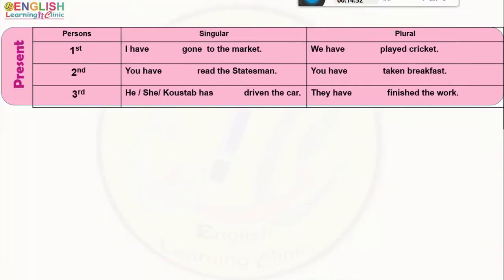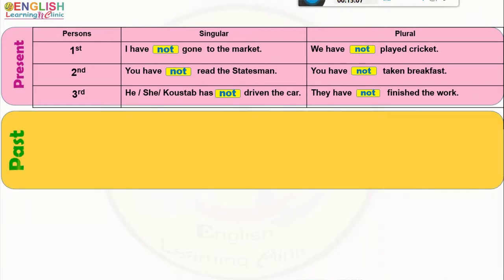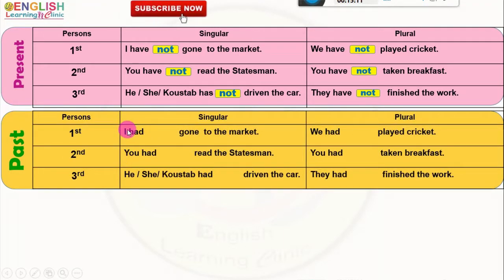In present perfect tense, for different persons of the subject, the affirmative structure is that, and the negative structure is that. For past perfect tense, for different persons of the subject, the affirmative perfect form of the verb is that, and the negative form is that.